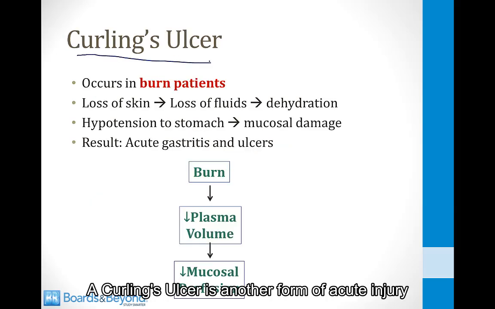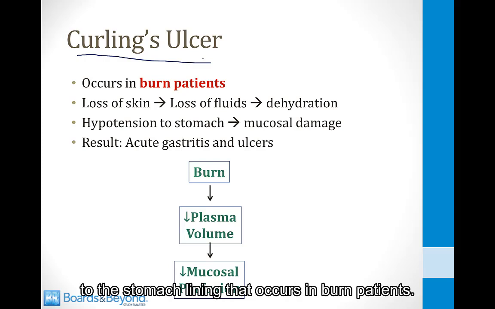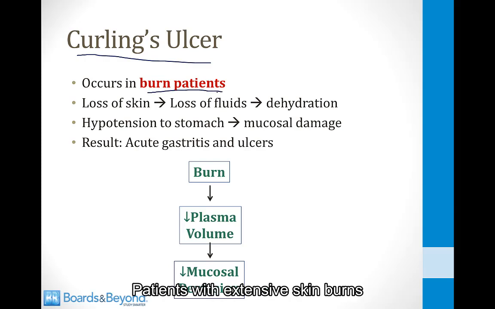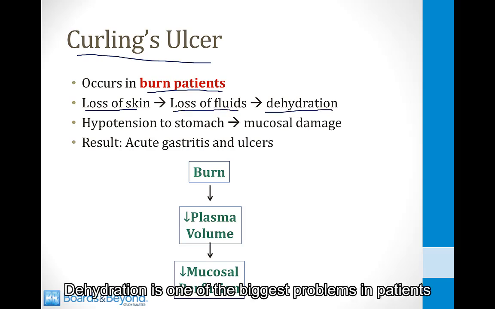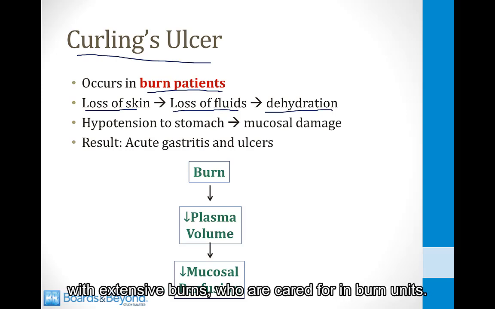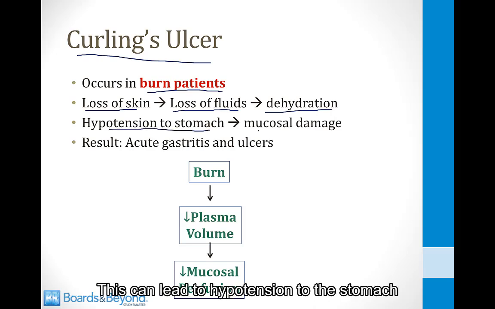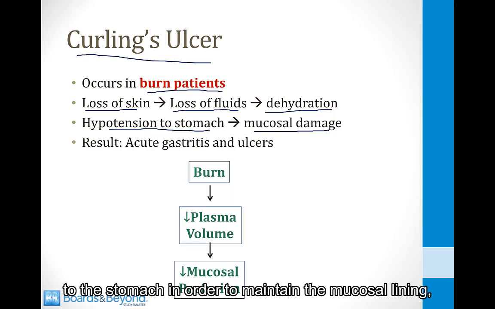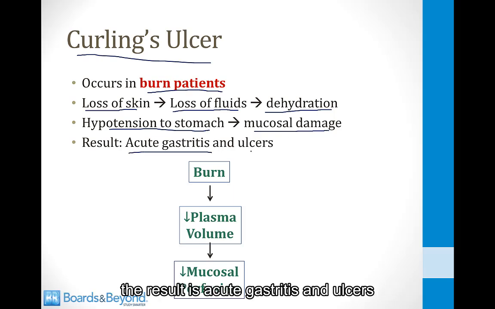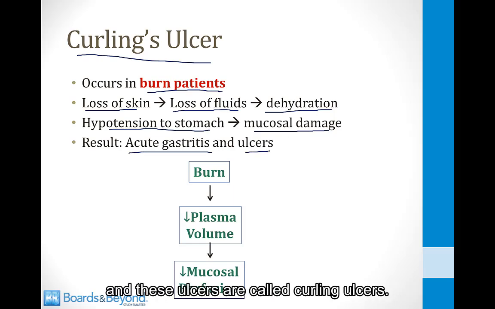A Curling's ulcer is another form of acute injury to the stomach lining that occurs in burn patients. Patients with extensive skin burns have loss of their skin, obviously, and this leads to loss of fluids and dehydration. Dehydration is one of the biggest problems in patients with extensive burns who are cared for in burn units. This can lead to hypotension to the stomach and mucosal damage. Remember what I said before, you need normal blood flow to the stomach in order to maintain the mucosal lining. The result is acute gastritis and ulcers, and these ulcers are called Curling's ulcers.